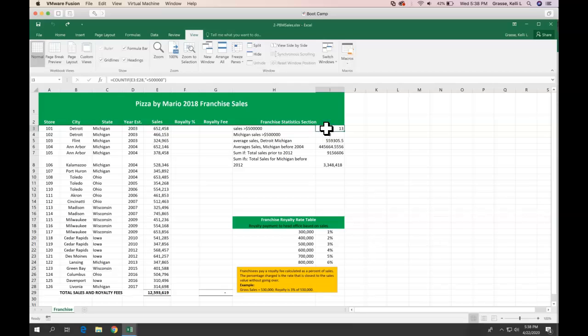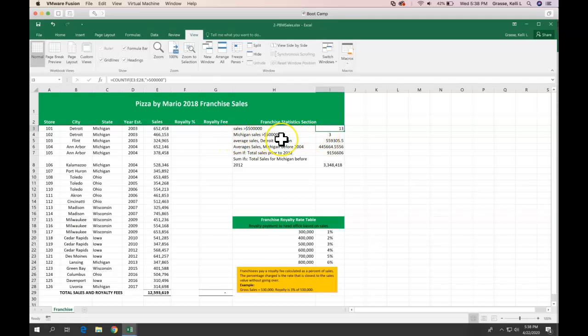So the first couple you actually have correct here. Funny, this first one, when I first looked at it, it's correct. And now that I look at your formula, it says sales greater than 500,000. I don't have the book in front of me here, but I think unless you typed this in wrong, this is incorrect. The funny thing is there must be an equal number, whether it's greater than or less than, but technically this should be greater than, since that's what we're looking at here. And yeah, it comes up with the same answer. So there must be equal numbers there. Funny. So just switch that around there.